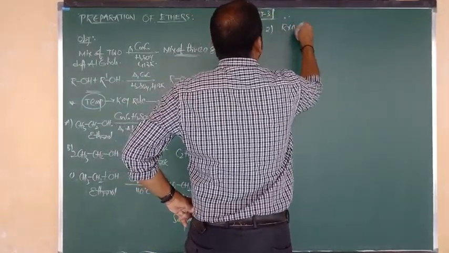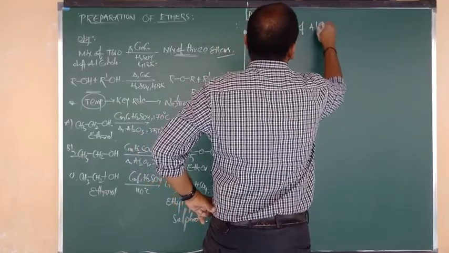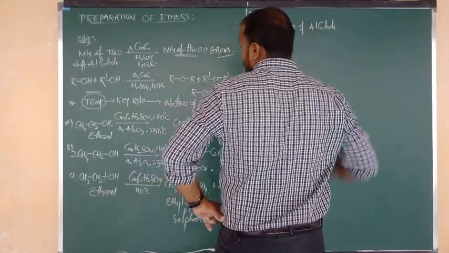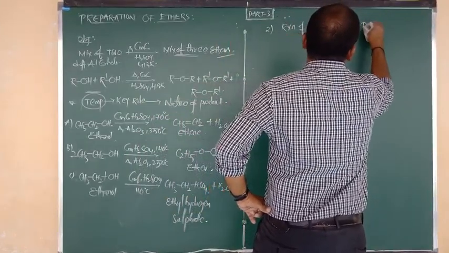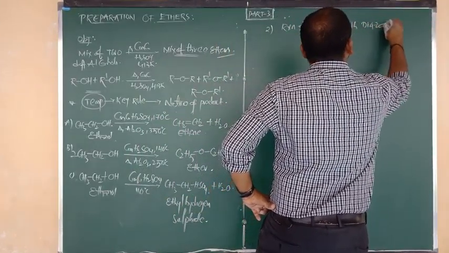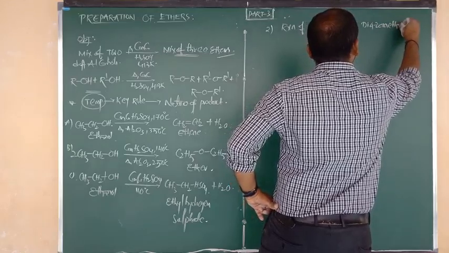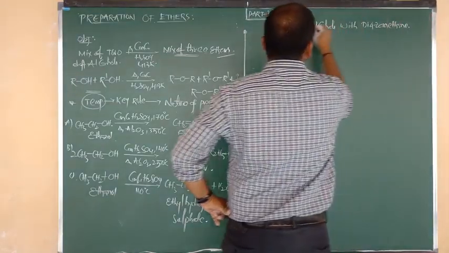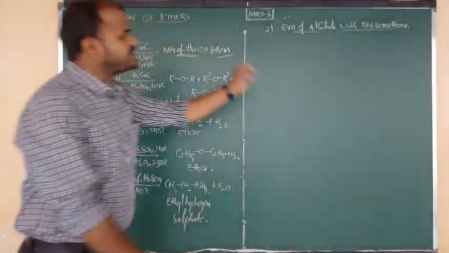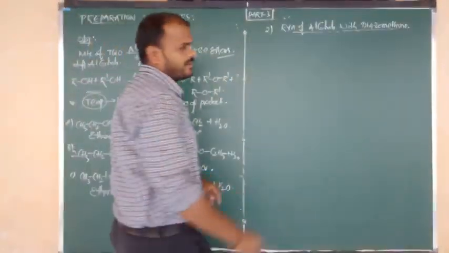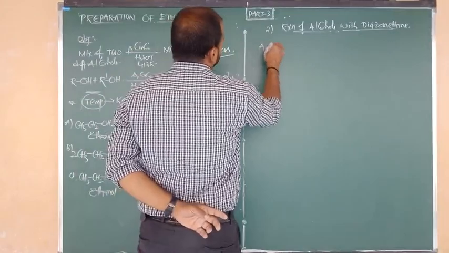So preparation number 2: reaction of alcohols with diazomethane. This reaction I have already told you in the alcohols topic, but once again for the preparation of ether I am going to repeat it.